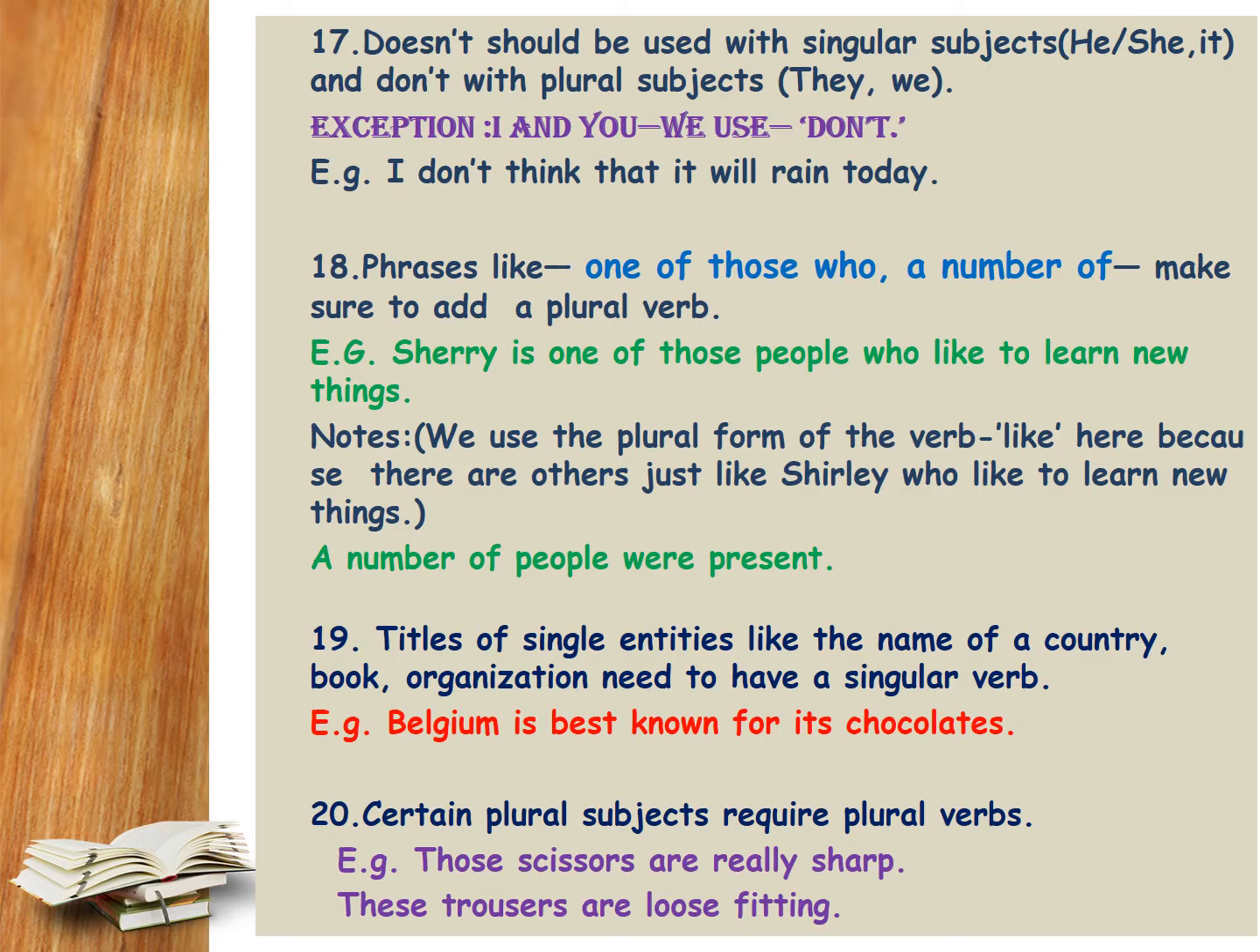Titles of single entities like the name of a country, book, organization need to have a singular verb. For example, Belgium is best known for its chocolates. Certain plural subjects require plural verbs. For example, those scissors are really sharp. These trousers are loose fitting.